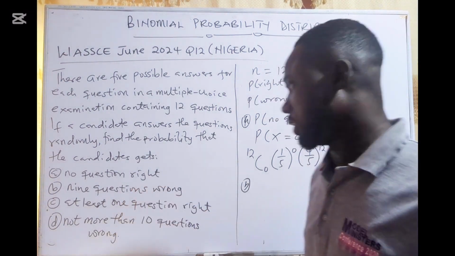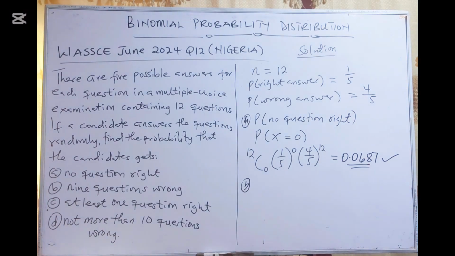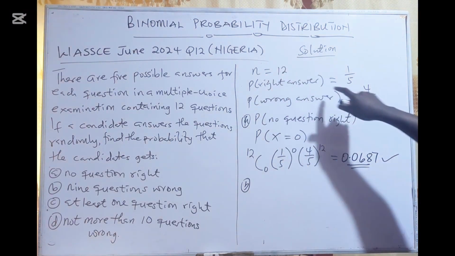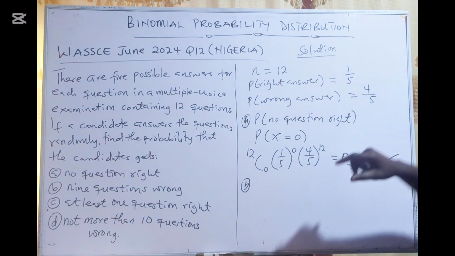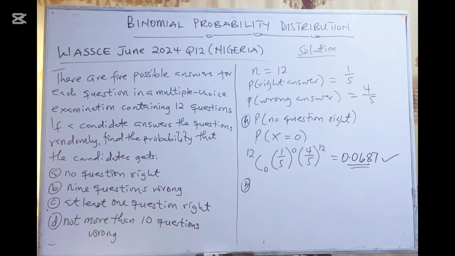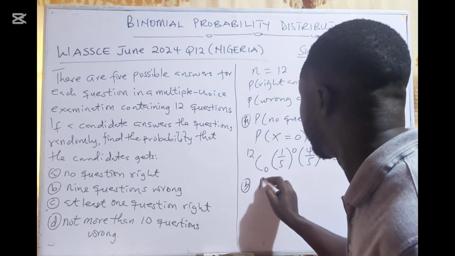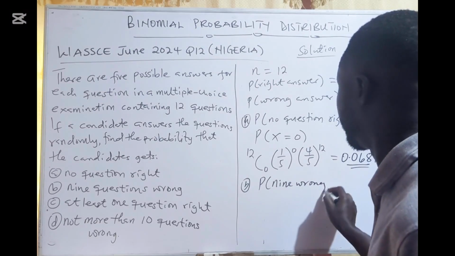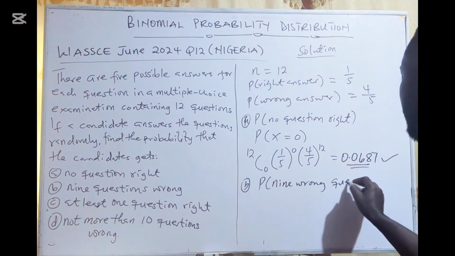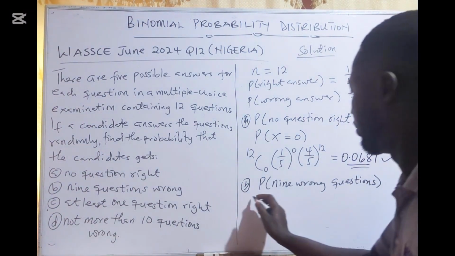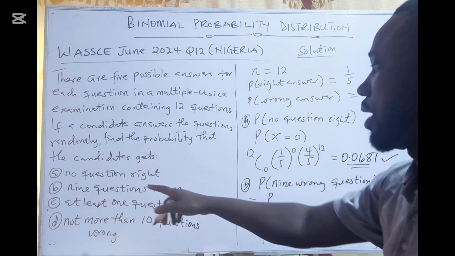9 questions wrong. So he's going to get 9 of the questions wrong. It means that if you get 9 of the 12 questions wrong, then he's going to get 3 correct. All right, so probability of 9 questions wrong.